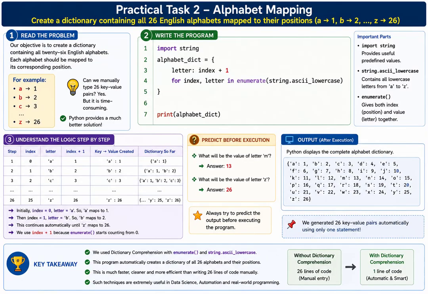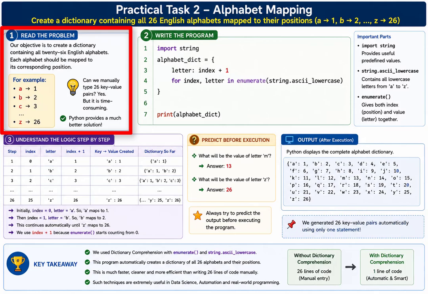Practical task 2. Another interesting problem. This time, our objective is to create a dictionary containing all 26 English alphabets. Each alphabet should be mapped to its corresponding position. For example, A should map to 1, B should map to 2, C should map to 3, and so on until Z maps to 26. Now think for a moment. Can we manually type 26 key value pairs? Of course we can. But imagine doing that every day. It would be time-consuming. Python provides a much better solution.